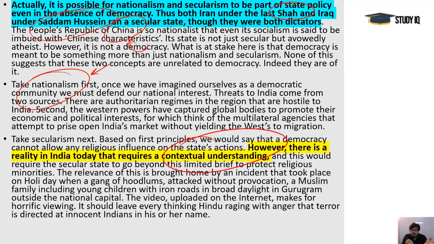Otherwise anything could have happened if these technologies had not been there, and the culprits are behind bars today. But technology is also something we are misusing, spreading fake news and emotional provocations, and distracting and confusing people with our agendas. So we need to think about this issue holistically.